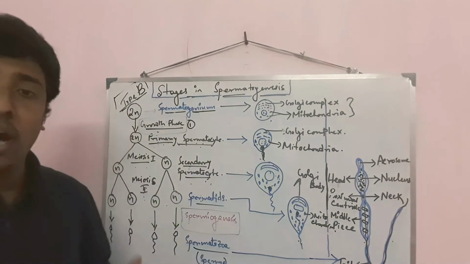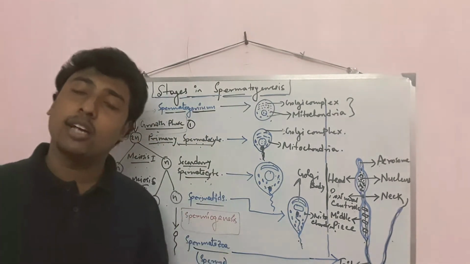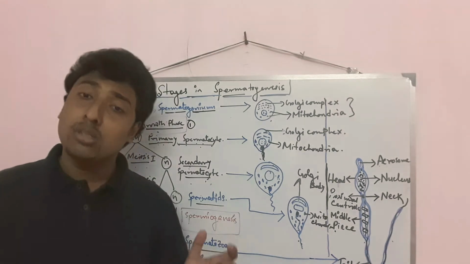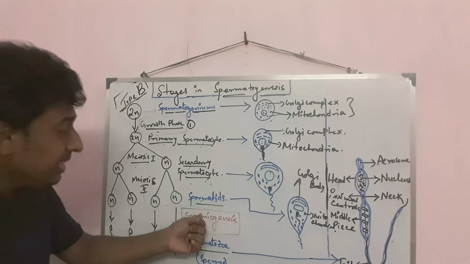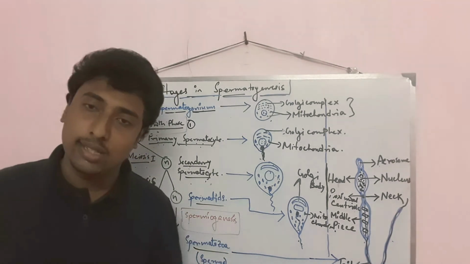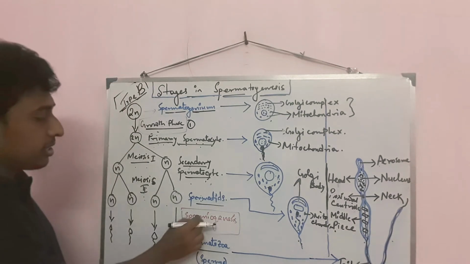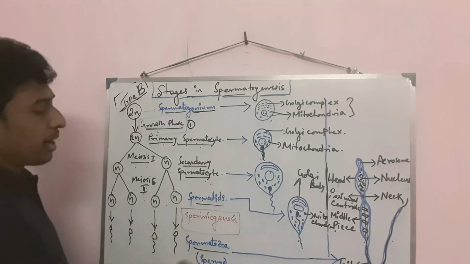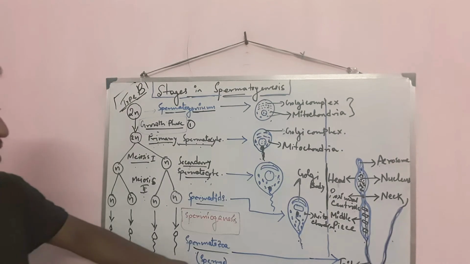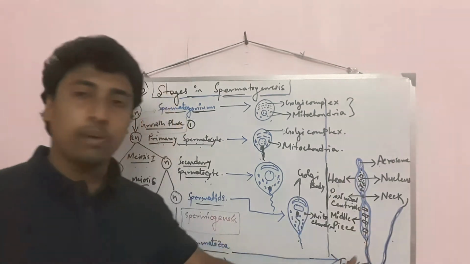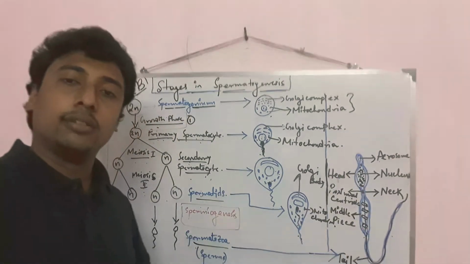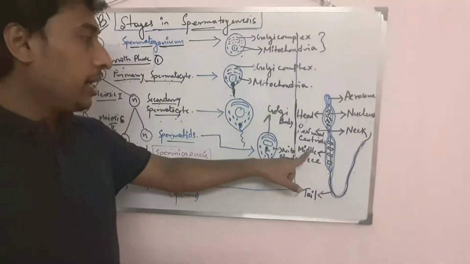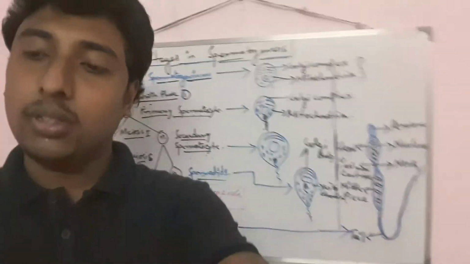So what do you mean by spermiogenesis? Spermiogenesis means production of spermatozoa or sperm from spermatid. In the process of spermiogenesis, from spermatid, spermatozoa or sperm will be produced. And look at the structure of sperm. Here is the structure of sperm that I have drawn.